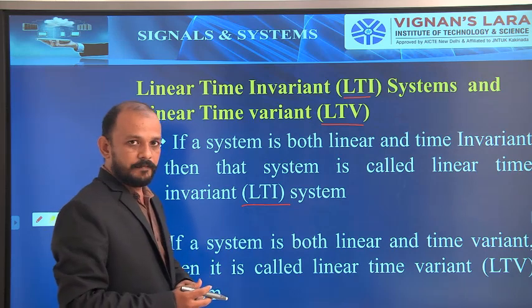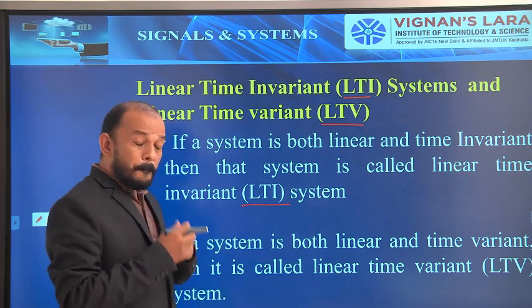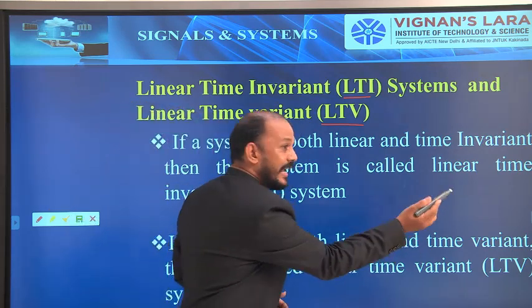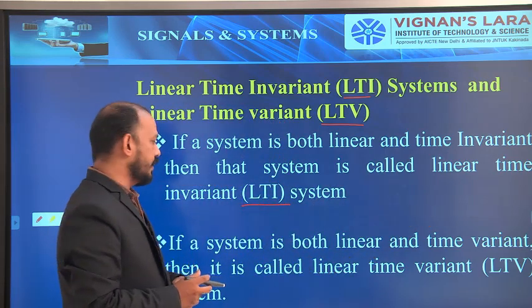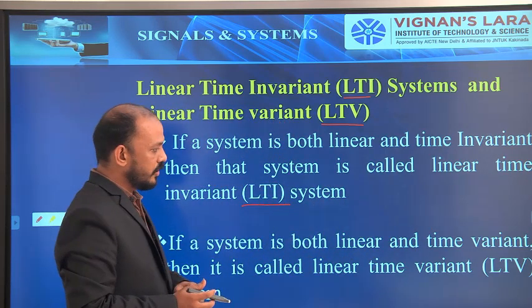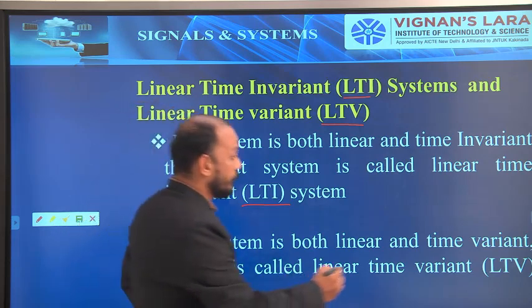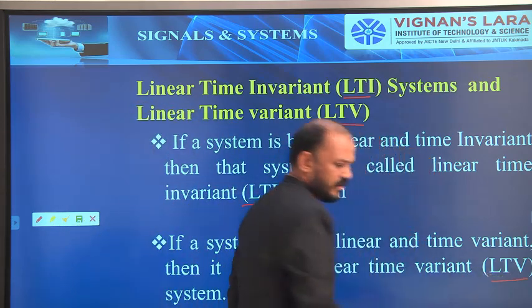If a system is both linear and time variant, then that system is called a linear time variant system, LTV system. Simple logic.